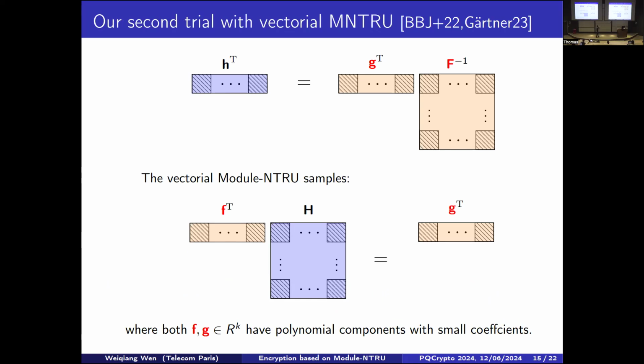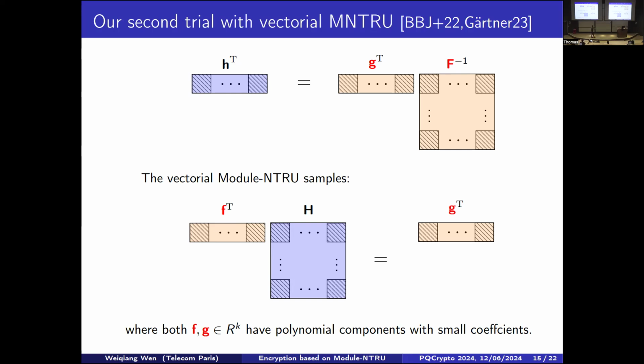So now, as you can see, this problem was first initially considered by Bai and Galbraith in 22, and later generalized by Gardner in PKC last year. So in this problem, the vector H becomes a matrix, and the matrix F becomes a vector. Okay, so it's like a dual form of the original NTRU.